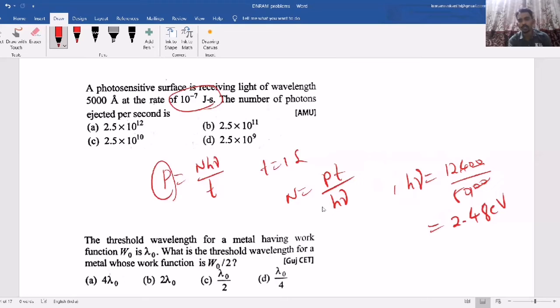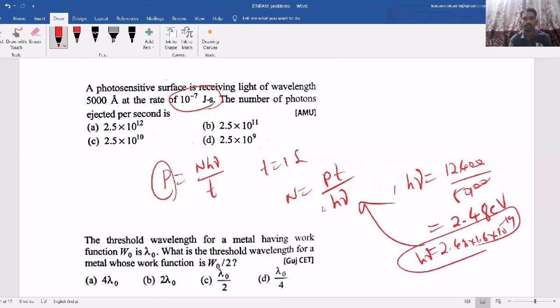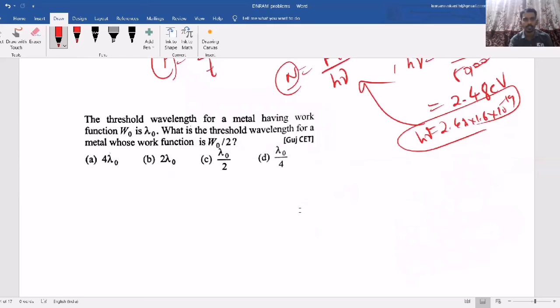So electron volt, how can you convert it into joules? You have to multiply with 1.6 into 10 power minus 19. So this is hν value. Now you take this and substitute here. Then you will get the number of photons. As I said, the question can be asked based on the power or intensity also.